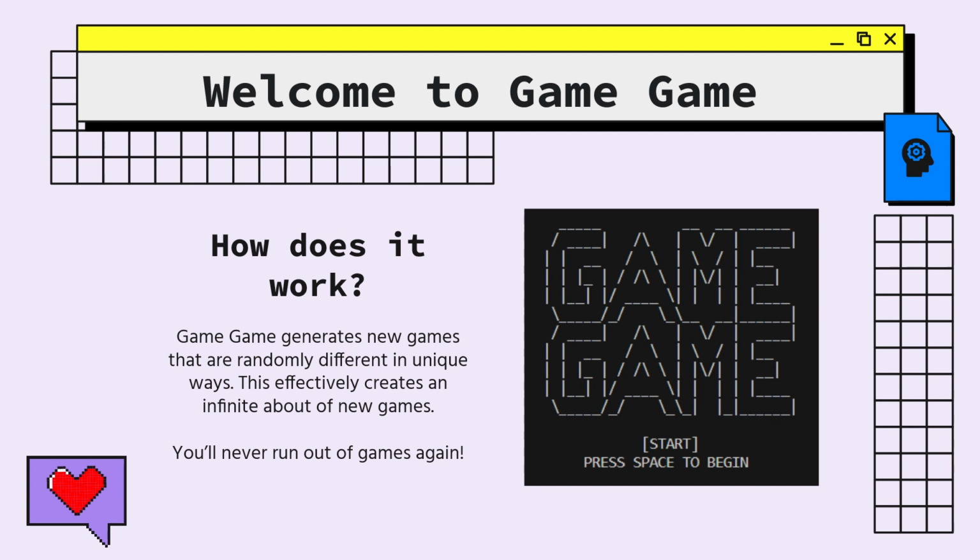Well, I'm here to tell you Game Game is a special game that generates new games that are randomly different in fun, unique ways every single time. This effectively creates an infinite amount of new games, meaning you'll never run out again.